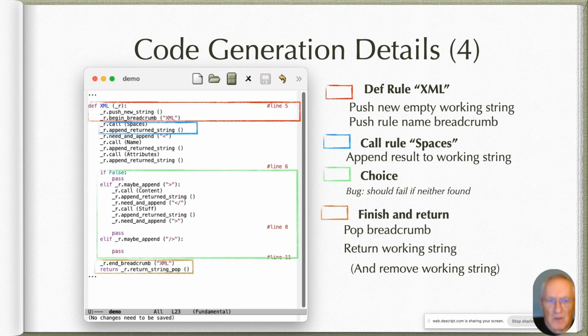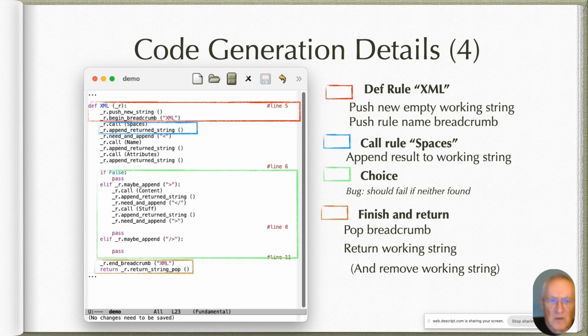The first blob of instructions emitted by the DSL are just to define a Python rule, or a function in Python, that takes one parameter, _r, I decided to call it. It creates an empty string and it pushes the name of the current rule XML onto the breadcrumb stack.